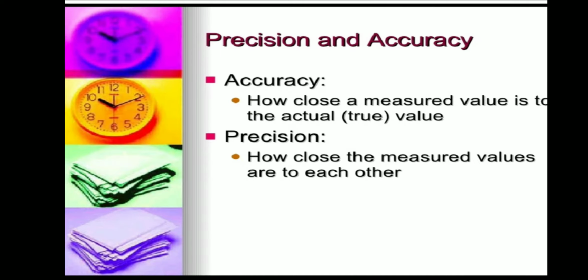Precision and accuracy. Accuracy indicates how close a measured value is to the actual value or the true value. Precision is how close the measured values are to each other. Now I can explain it with two different examples. Accuracy is a measurement of how close it is to the true value.